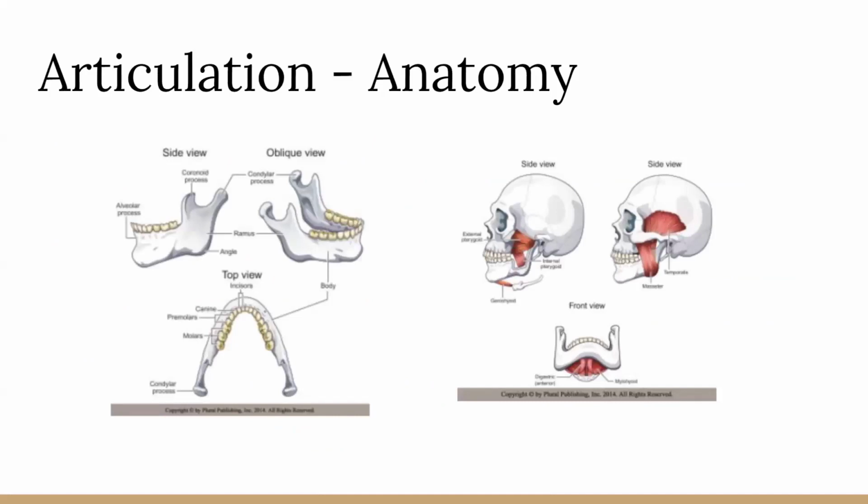All right, next we're going to be moving into the articulation portion. So to begin, articulation is the process by which sounds, syllables, and words are formed when your tongue, jaw, teeth, lips, and palate alter the airstream coming from the vocal folds. The mandible is an extremely important part when it comes to articulation because our mouth is constantly moving while we articulate. The mandible is fused at the front out of fibrous synthesis and has many muscles that allow the mandible to move up, down, to the sides, and around while we are doing things like eating.